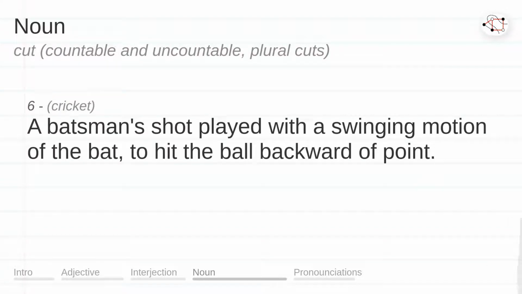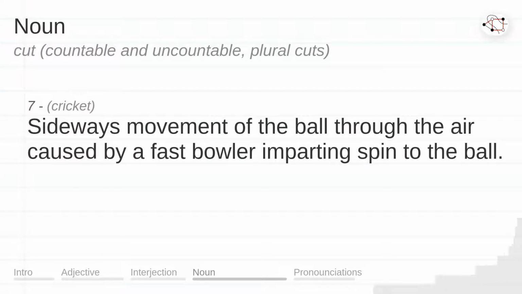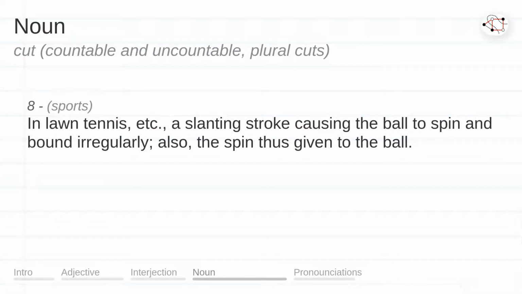A batsman's shot played with a swinging motion of the bat, to hit the ball backward of point. Sideways movement of the ball through the air caused by a fast bowler imparting spin to the ball. In lawn tennis, etc., a slanting stroke causing the ball to spin and bound irregularly. Also, the spin thus given to the ball.